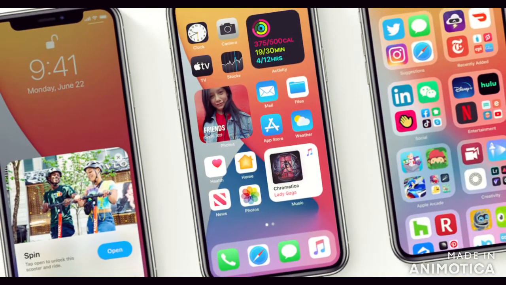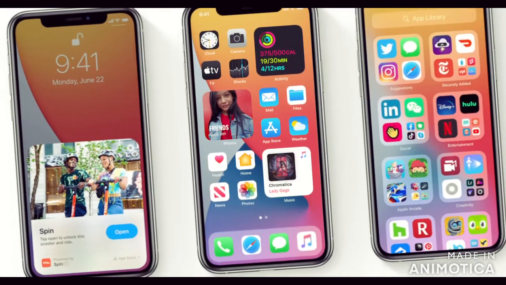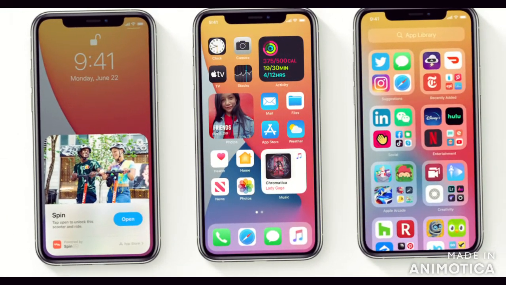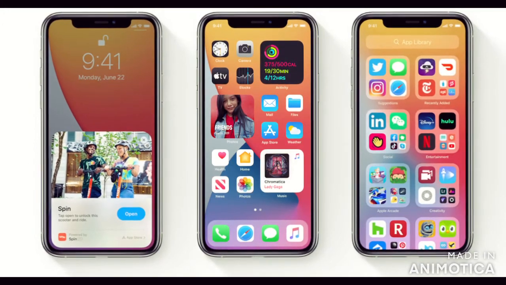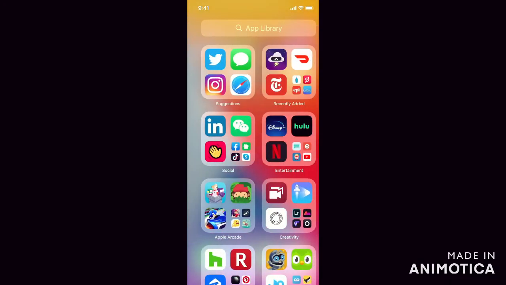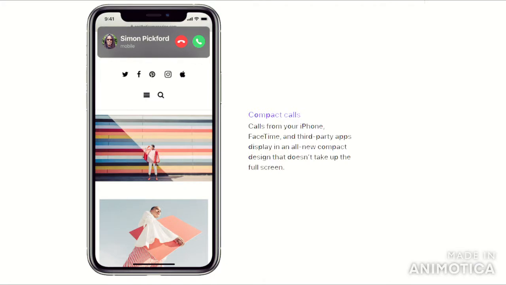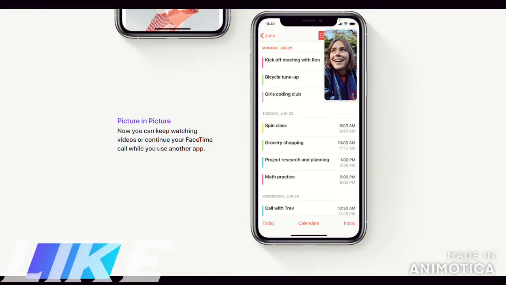The app library will help you to organize your apps easily in different folders based on AI and on the presets and type of applications as specified in the App Store. Now moving ahead, another feature which has been introduced is the compact calls feature. Unlike earlier, where if you received any call it would be reflected on your complete screen, now it will just be displayed as a bar on the top of the screen. That's a pretty nice feature which however was required since a long time.